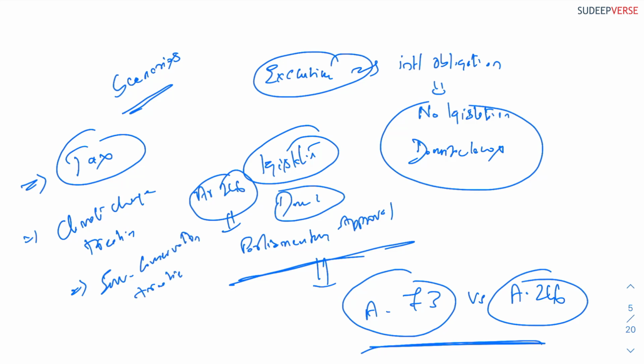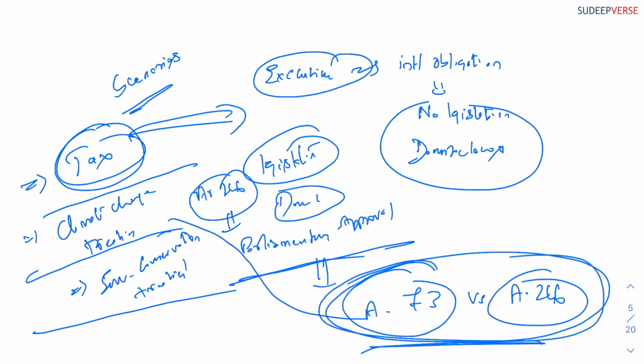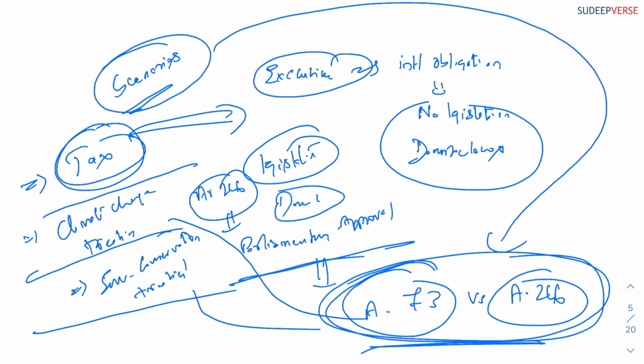Taxation is one such realm where you can extrapolate the interplay of these articles, but it can also occur with climate change and environmental convention treaties. This can be used in wide areas, especially in your GS2 answers, and there are very high chances of scenarios being asked on how the constitution plays out, especially regarding Article 73 and Article 246. So this is the first issue of the day.